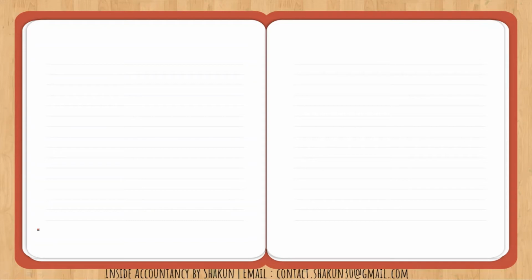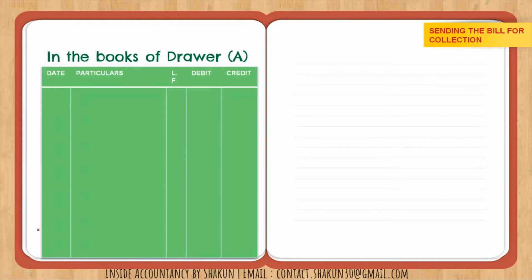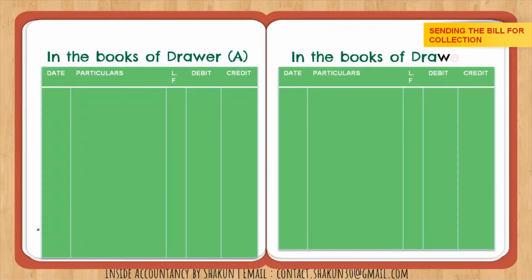Now let's talk about the accounting treatment in case of sending the bill to the bank for collection. We need to prepare journal entries in the books of the drawer as well as in the books of the drawee. For reference, I have taken A and B as per the example that I just explained to you. So now let's talk about the journal entries.